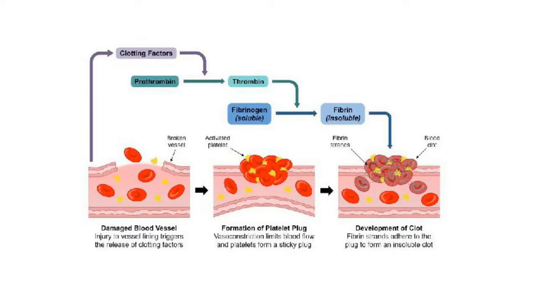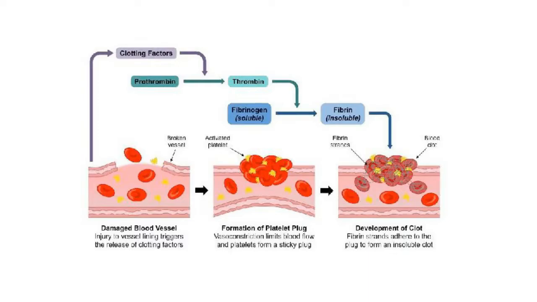Now in the third step, thrombin in the presence of calcium ions reacts with the soluble fibrinogen of the plasma to convert it into insoluble fibrin. Fibrin is a solid substance that forms thread-like structures on the surface of the skin or the wound. These microscopic threads of fibrin are sticky and they form a network or mesh at the wound. So this is the third step.